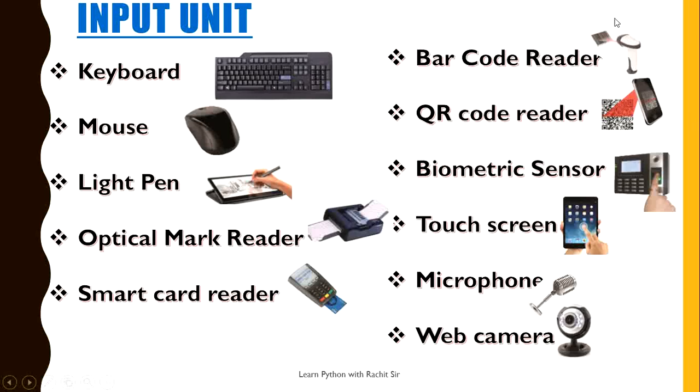Next is QR code reader. Yes, it is an abbreviation for quick response code. It is a special kind of barcode that anybody can scan with a smartphone app that usually directs the user to a website.